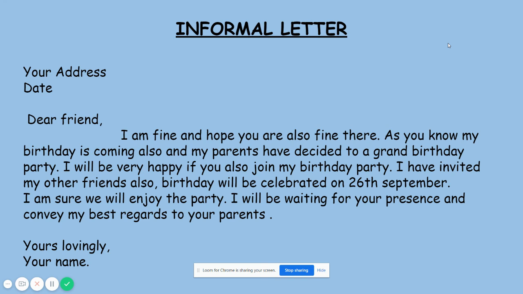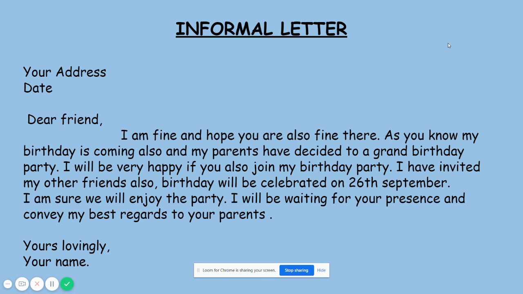So, by seeing a formal letter and an informal letter, what is the difference between a formal letter and an informal letter? Yes, there is a different procedure to be followed for a formal letter and an informal letter. In a formal letter, you need to write from, to, respected sir, madam, then thanking you, then yours sincerely, and then your signature.